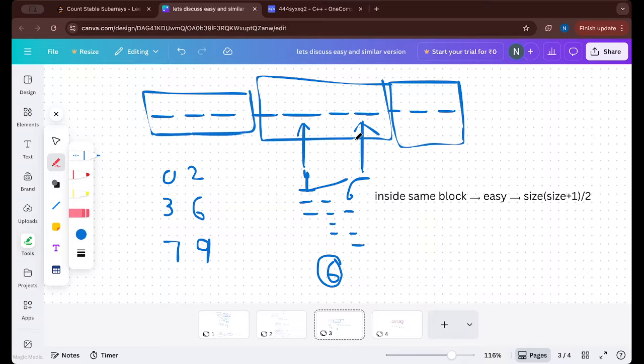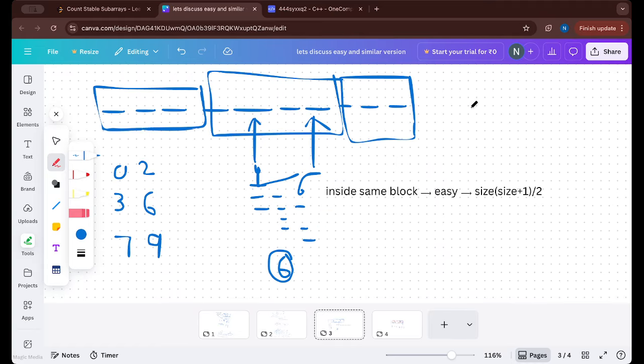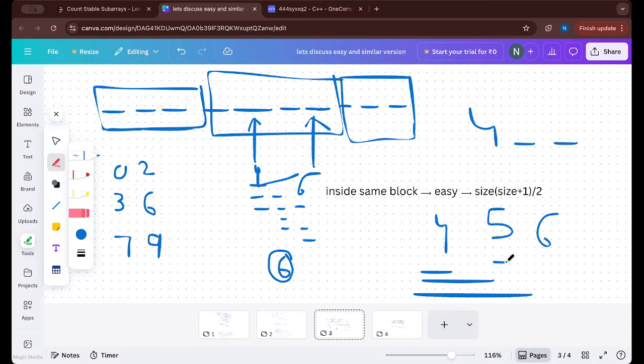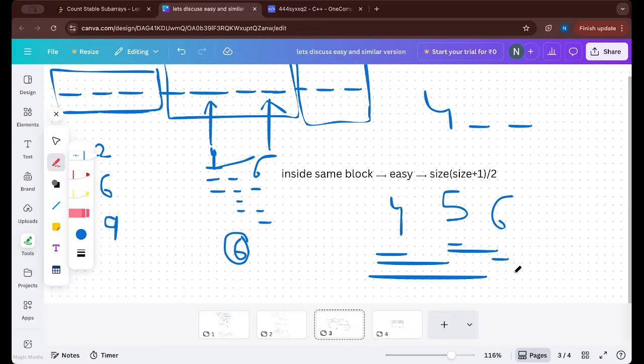Else why would these both have been in the same block? 4 and 6 would have been in different blocks if there were an element between 4 and 6 making the array non-sorted. So entirely 4 to 6 is sorted, and now it is very easy to find the answer. Why? Because 4 is sorted, 4 to 5 is sorted, 4 5 6 is sorted, 5 is sorted, 5 to 6 is sorted, 6 is sorted. So every subarray in this is sorted.